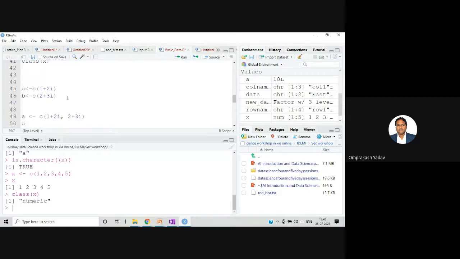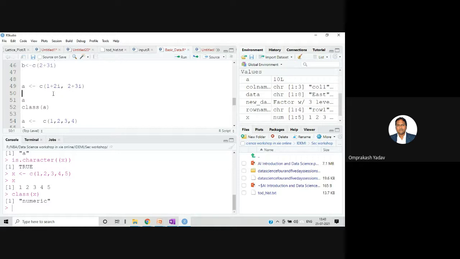Now there is one data type, that is a complex data type. So that we can store like this. For example, in A I want to store 2 numbers and both the numbers are complex. You are aware of the complex number, right? We represent it in this term: the first part is the real part and the second part is the imaginary part. So in a complex number we have 2 parts.